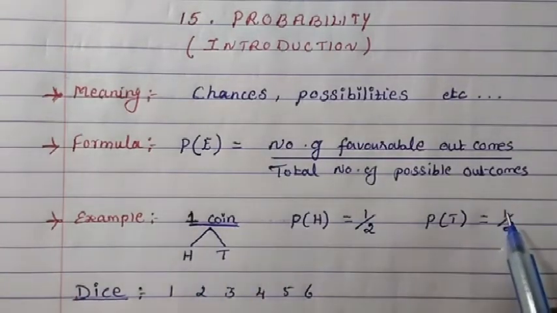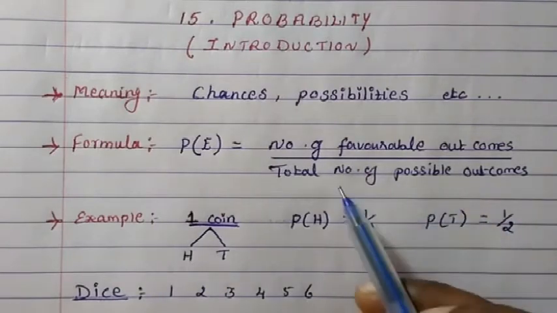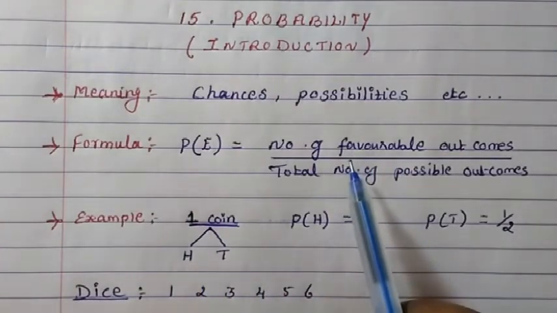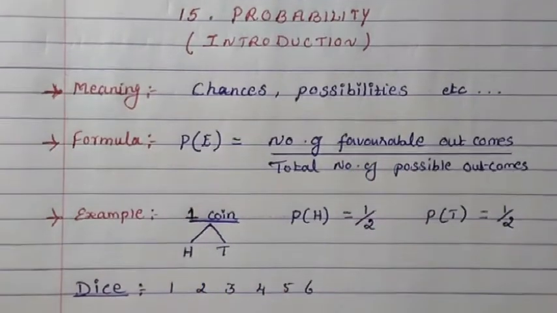So the number of favorable outcomes is 1, divided by the total number of possible outcomes, which is 2. That's how this formula is applied.